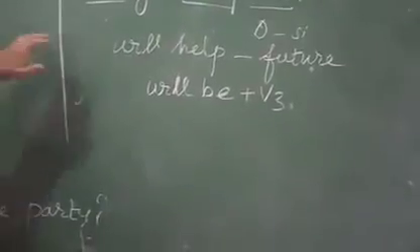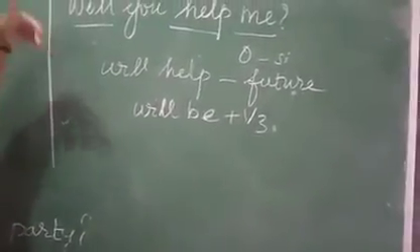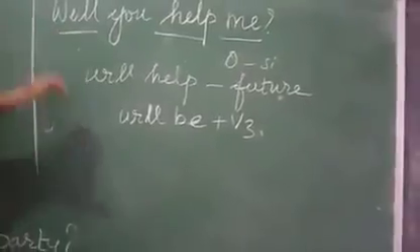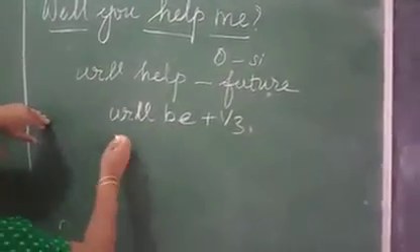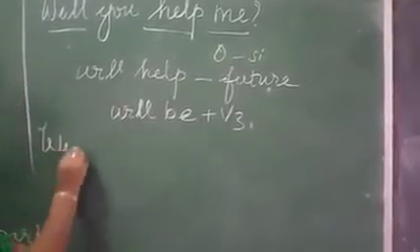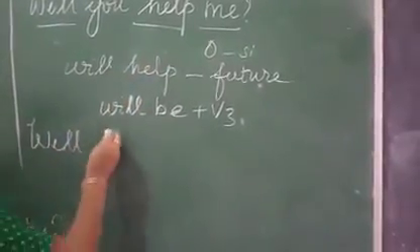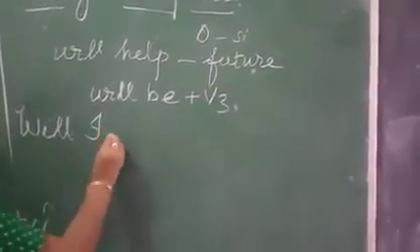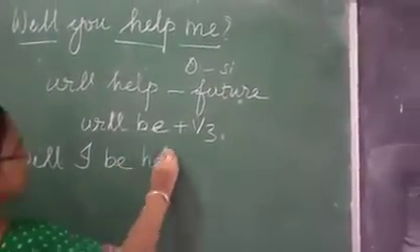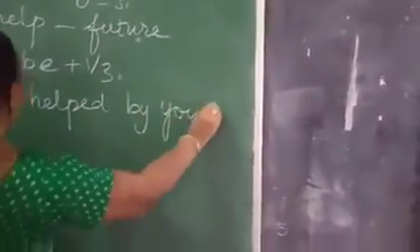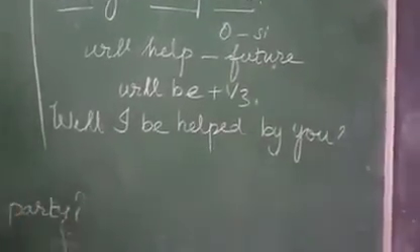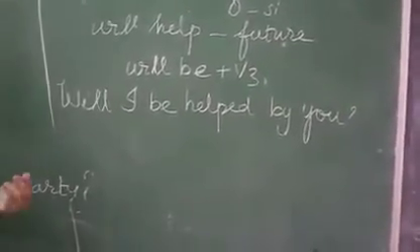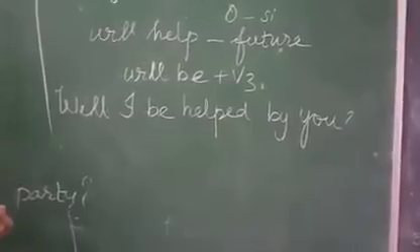I already told you, if the question is in the form of a question, the answer also should be in the form of a question. So we have to start with the auxiliary verb will, then bring me. Me changed into I. Will I be helped by you? Understood, Amma? Next we will see how to write passive voice for WH questions.